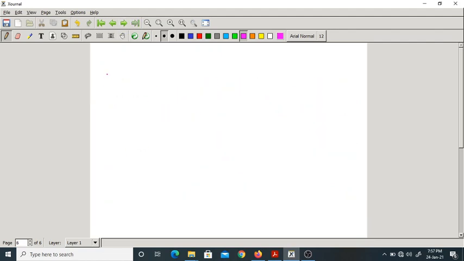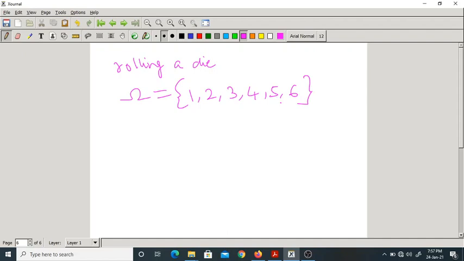Let me take a simple example, another known example: rolling a die. What are the possible outcomes? Now this is the sample space.